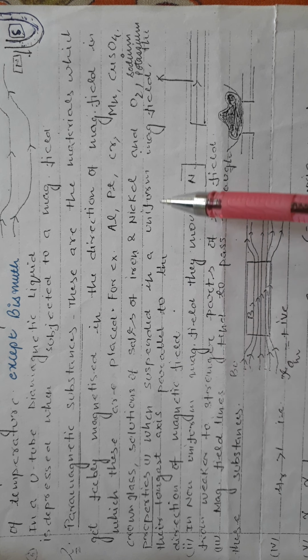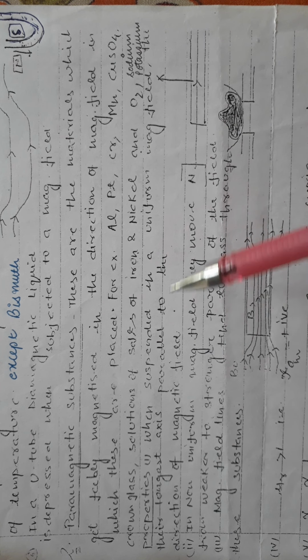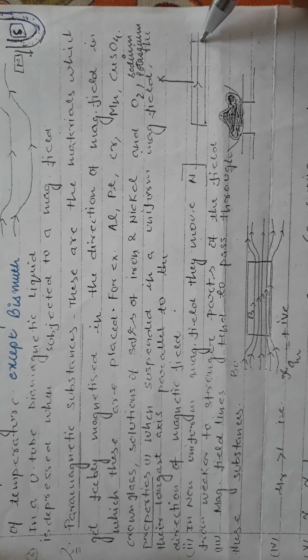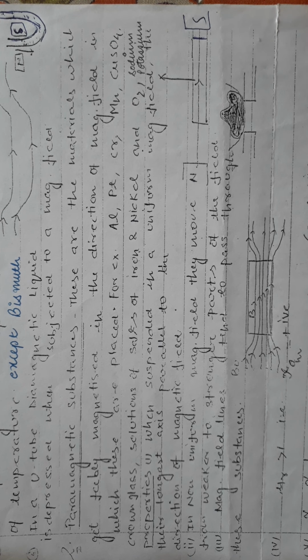When suspended in a uniform magnetic field, these properties are opposite to the diamagnetic materials. In diamagnetic materials the bar aligns itself perpendicular, and in this it aligns itself parallel. In a non-uniform magnetic field, diamagnetic materials shift from stronger to weaker, paramagnetic shift from weaker to stronger. In diamagnetic, field lines do not prefer to pass through; in paramagnetic, field lines prefer to pass through but not strongly.